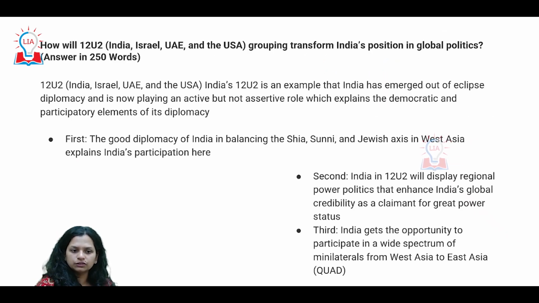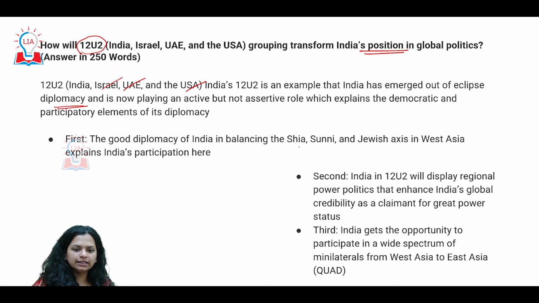and then come to the necessary conclusions. The next is again a topic on international relations, whereby this particular grouping and its utility in terms of putting India on the global map. How is that going to get accelerated, or how is that organization going to really help you? Okay. Now, of course, this is a body which comprises Israel, UAE, and the United States besides India, which has come out of a lot of diplomatic participation.